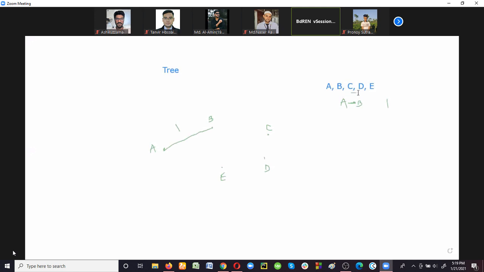Suppose another flight is available between C and D, and the flight number is 2. So now we can create a relationship between these two states C and D, and the weight should be 2 because 2 is the flight number between these two states, right? And another one can be between B and E. Suppose between these two states flights are available and the flight number is 3. So here we can create another relationship and the weight will be 3. So in this way, we can store the data in a graph.